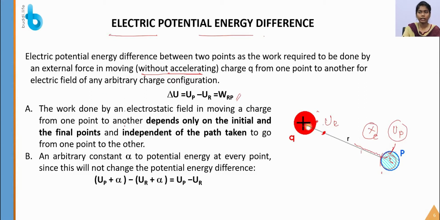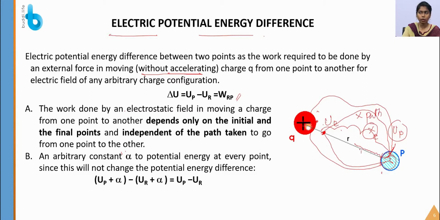These are two very important points. The work done is independent of the path. It may be along this path, it may be along this path. I can move the charge from this place to this place by any direction, in any path. So it is independent of the path.